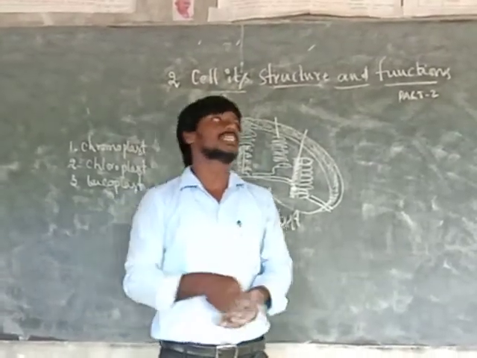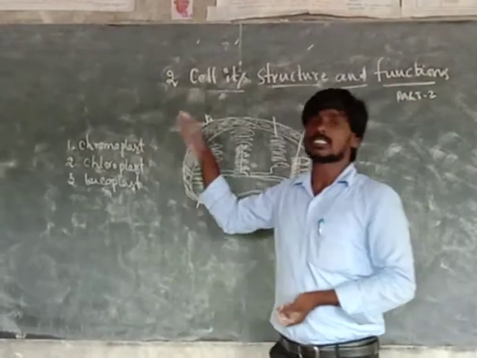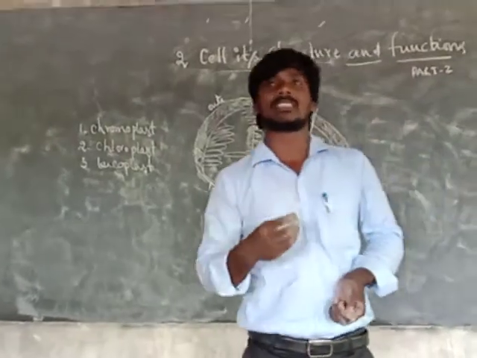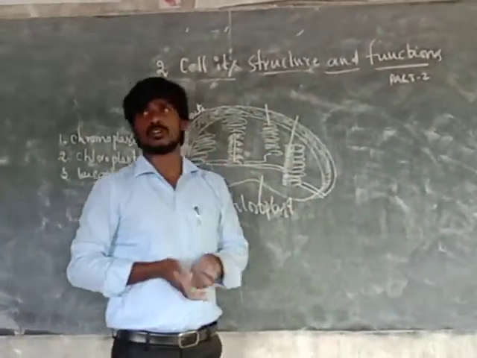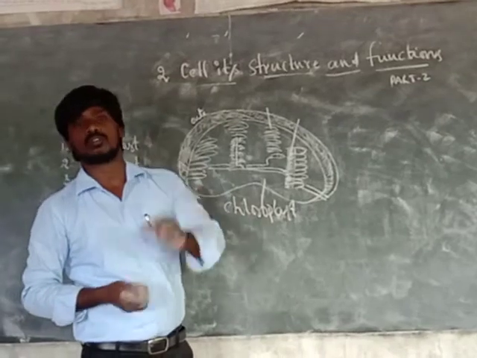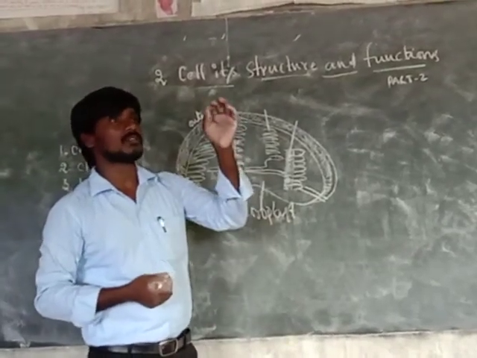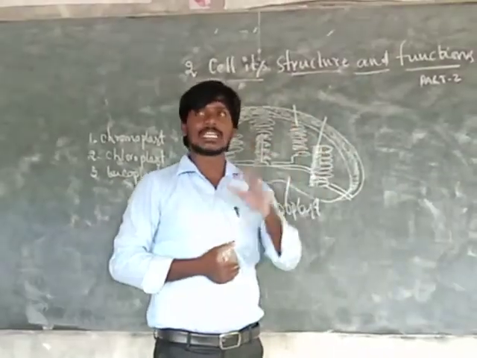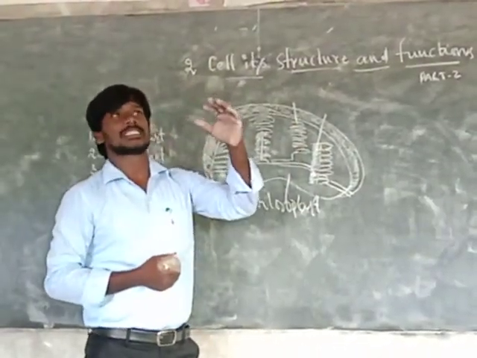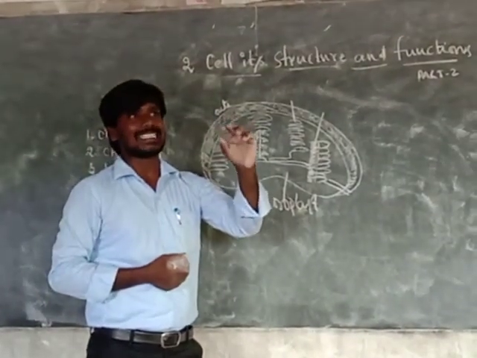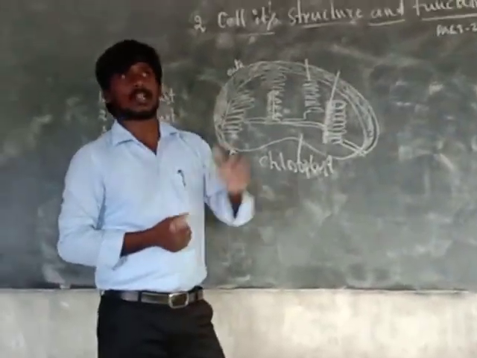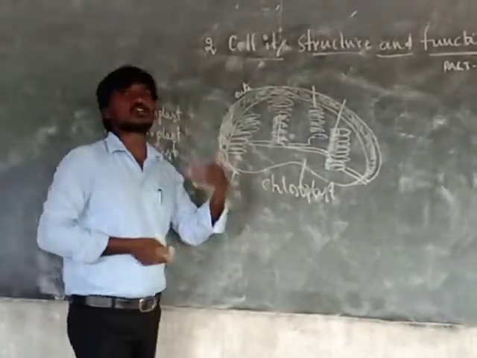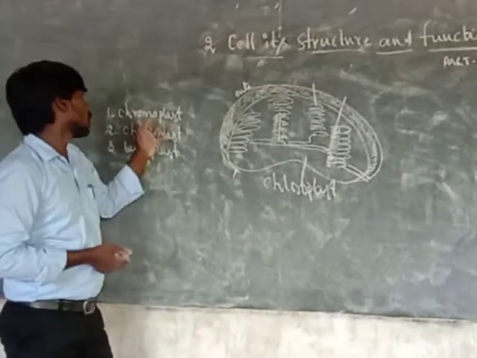What is the difference? Chromoplast pigment is present in them. That's why there are different colors of flowers and different types of fruits. Suppose we see a mango fruit. At the starting season the mango is green in color, and after some days it is light yellow or light pink, and after that the fruit is red or pink in color. Why? Because different types of pigments are present in the fruit, that is the chromoplast.